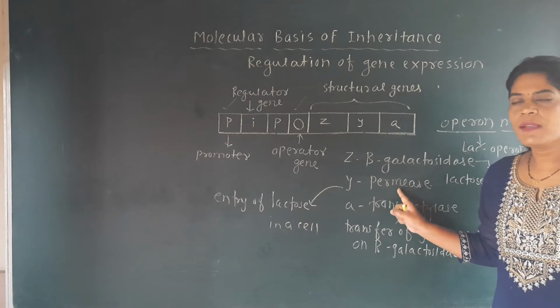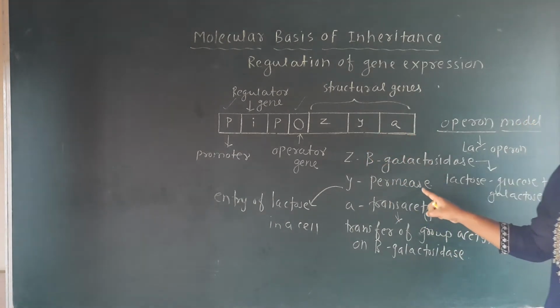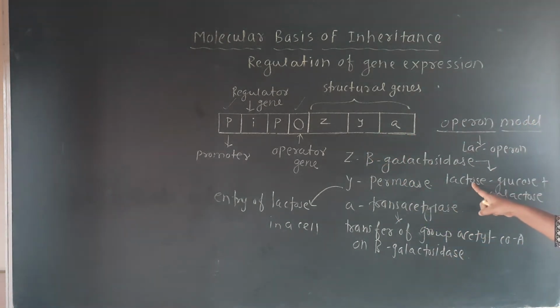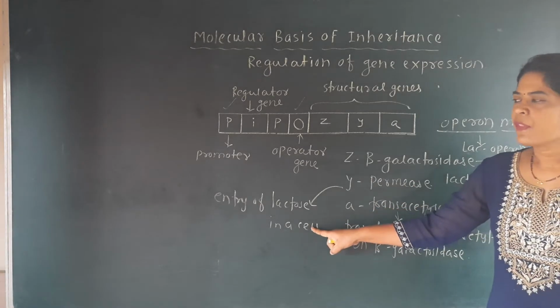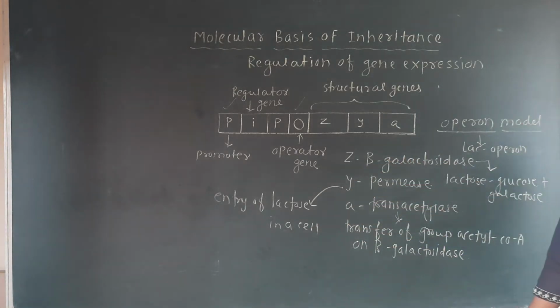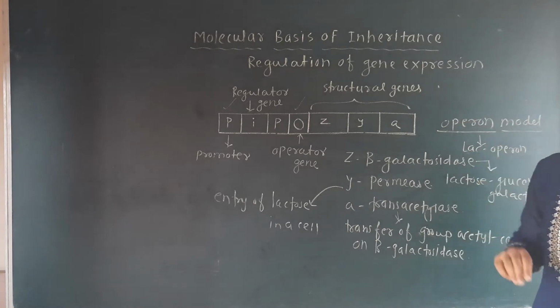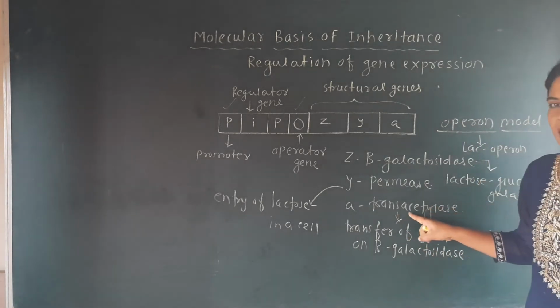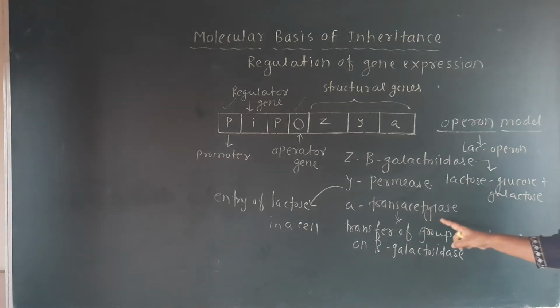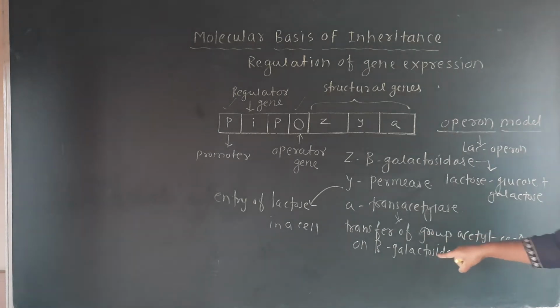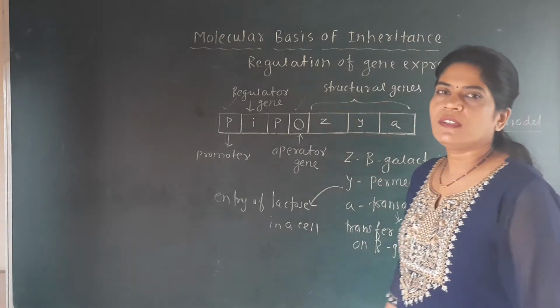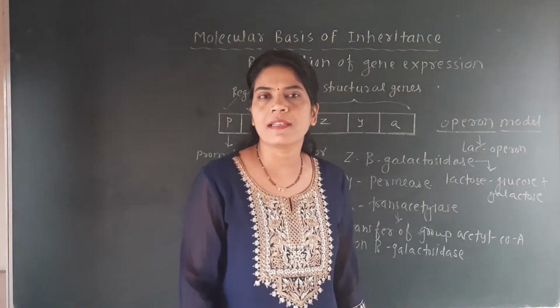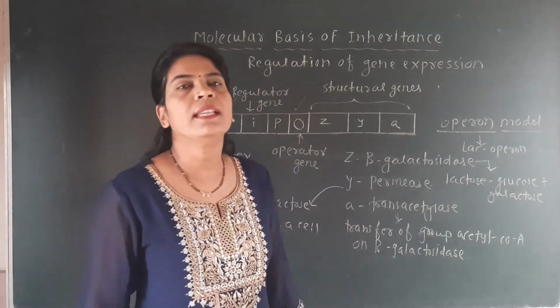The permease enzyme, produced by the Y gene, is responsible for the entry of lactose into the cell. And the third gene is the A gene, which is responsible for the formation of trans-acetylase enzyme, which transfers the acetyl group from acetyl-CoA onto beta-galactosidase. So these are the functions of the structural genes.